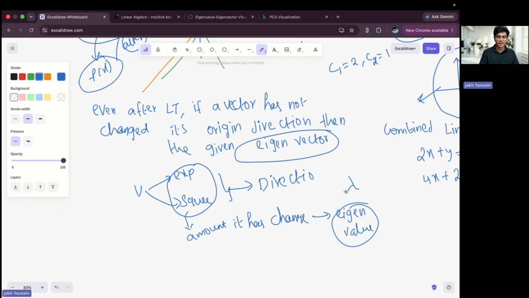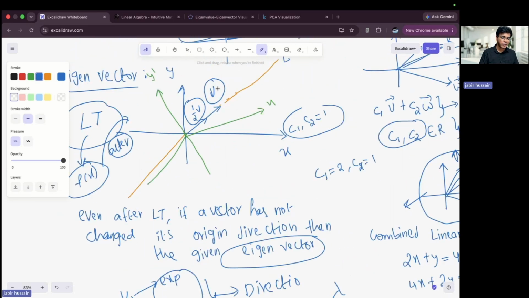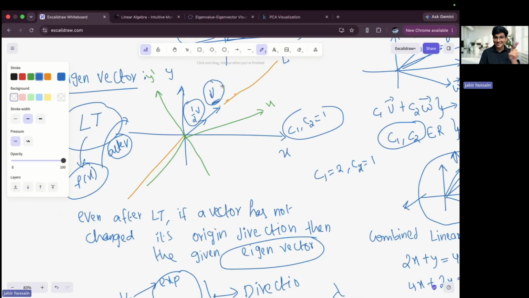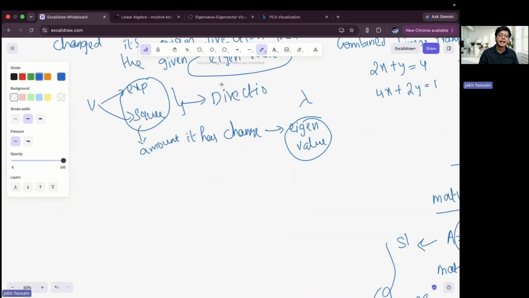Here v is an eigenvector because it has not changed its direction even after transformation. It might have been stretched or compressed, but it never changed its direction. The amount it has been squeezed or expanded is the eigenvalue, represented by lambda.